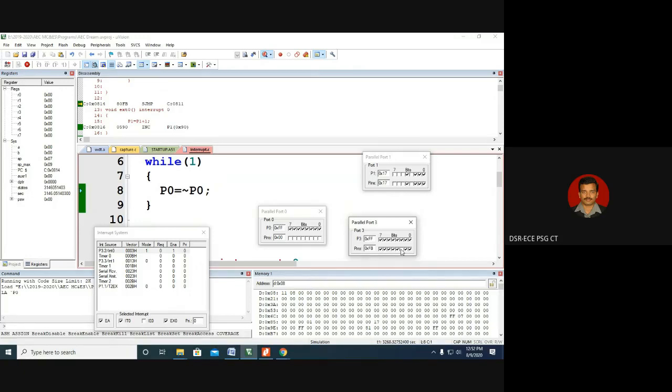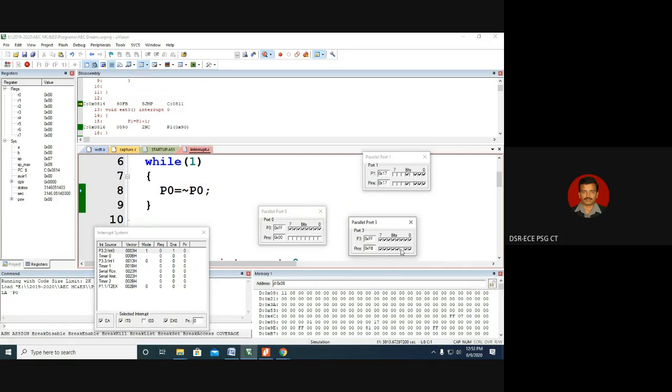So it is up to us to make use of these interrupts for our necessary applications. If it is a counting application, better use edge triggered interrupts. If it is an application like 'as long as', that means as long as the driver's leg is on the brake pedal, the engine should not accelerate. As long as the brake pedal signal is logic 1, the engine should not accelerate. Something like that we can relate to a number of applications as we wish.